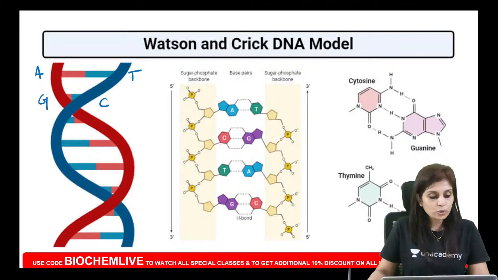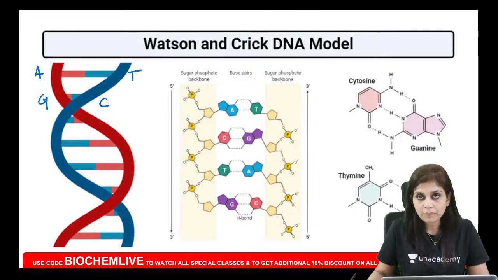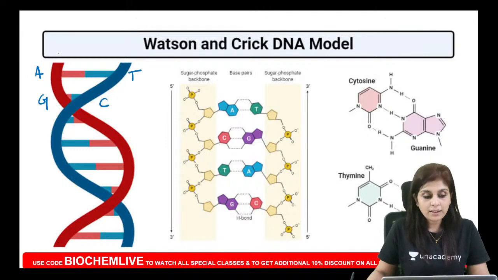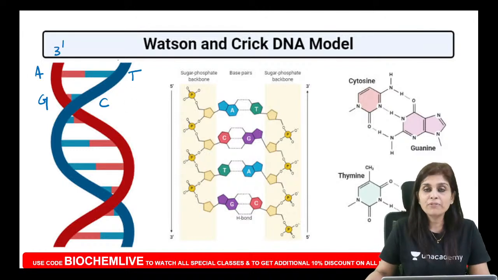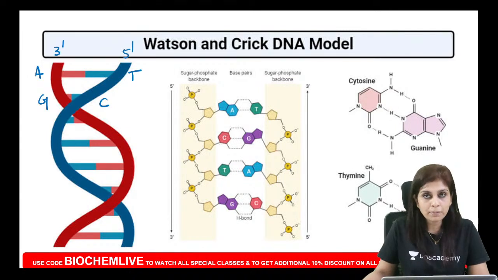So the two strands of any double-stranded DNA will be exactly complementary. What do you mean by anti-parallel? If one strand is 3', 5', the other strand will be 5', 3'. So they are always anti-parallel. They are oriented in a ladder-like fashion.